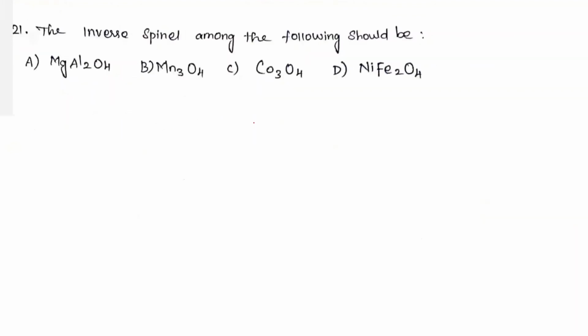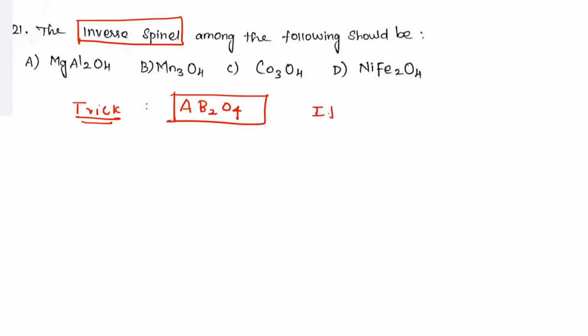Okay, and next question I'm going to discuss: they ask about inverse spinel. Now I'm going to teach a trick for inverse spinel. Please note, inverse spinel, listen. What is the spinel concept? AB2O4. Now see, if the B atom is Fe3+, if an Fe3+ complex is present in the spinel, it is always inverse.